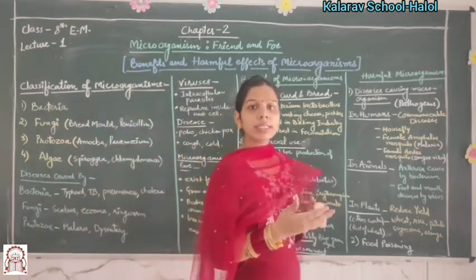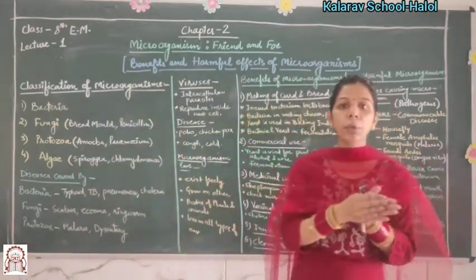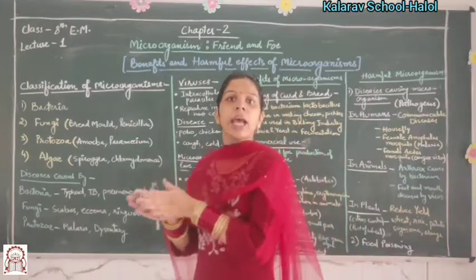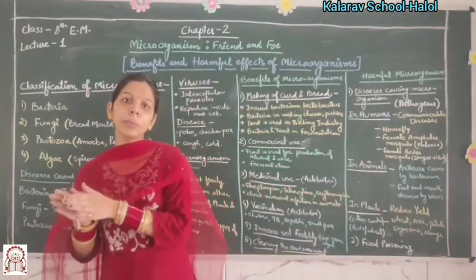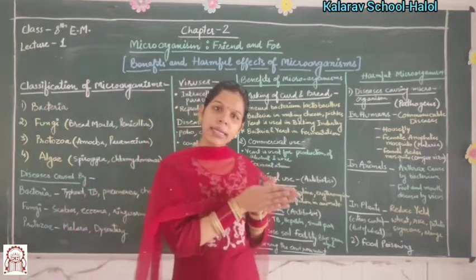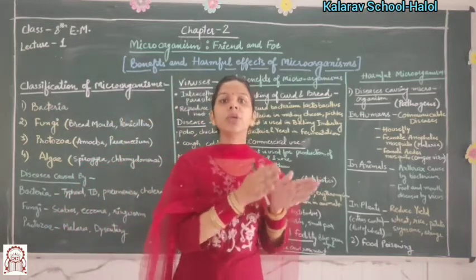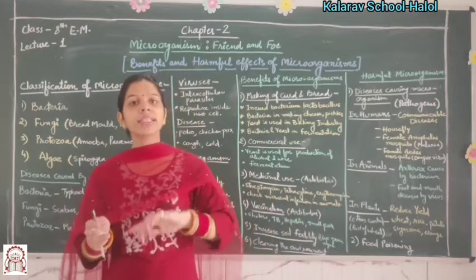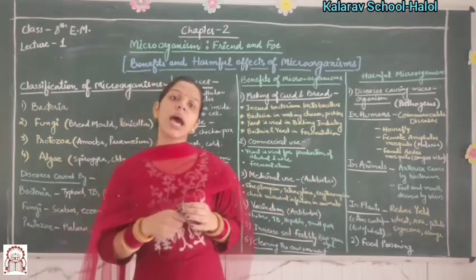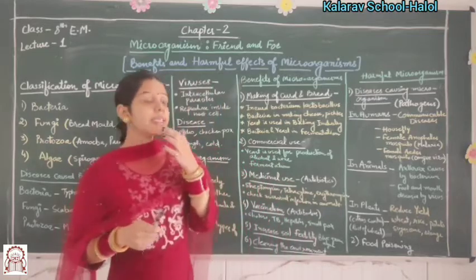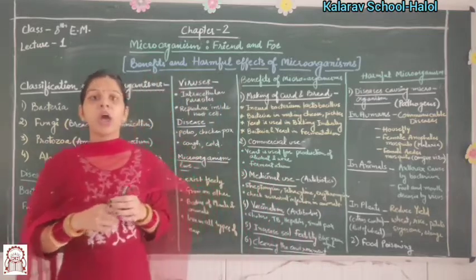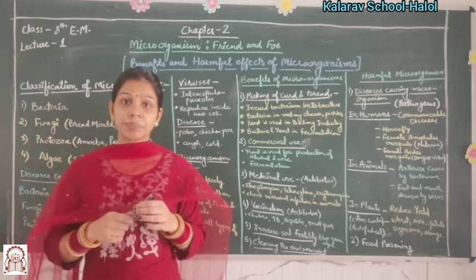Microorganisms help to decompose or degrade the waste products of plants, animals and human beings into simple particles, which helps to clean the environment. In this way, microorganisms are helpful in cleaning the environment. These are the six benefits of microorganisms.